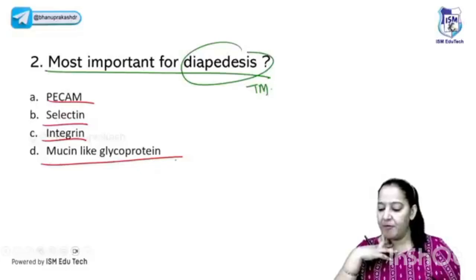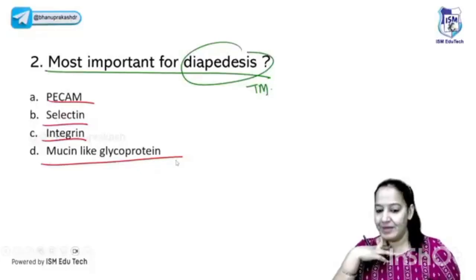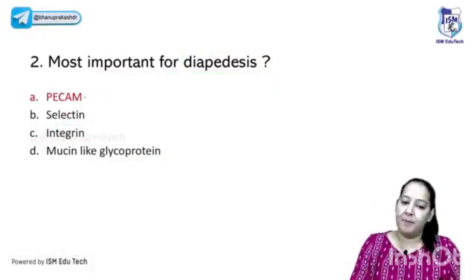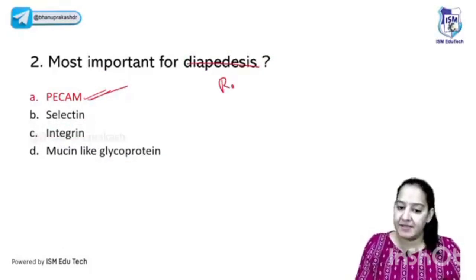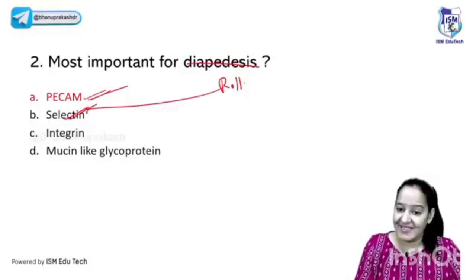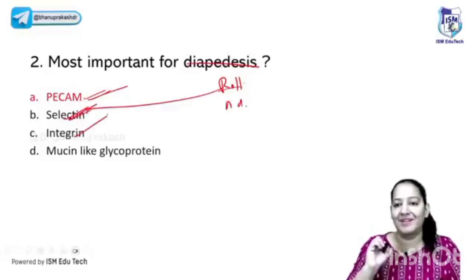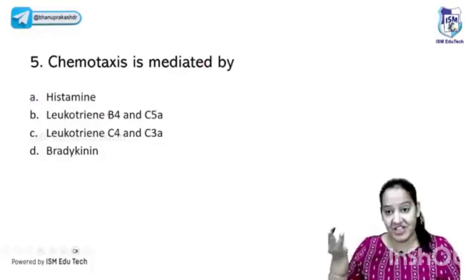Yes, margination and pavementing are the same. Yes, you all are right. The correct answer here is PECAM. Ultra important question. PECAM. If I change the question, instead of diapedesis, to rolling, the answer will become selectin: P-selectin, E-selectin. If I change it to adhesion, the answer is selectin and integrin both. So that's how we can change the answer according to the question.